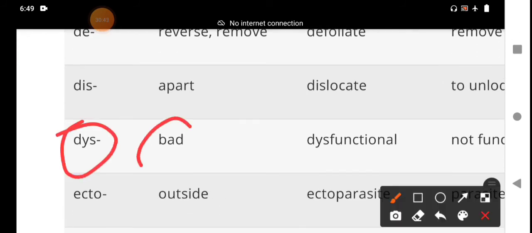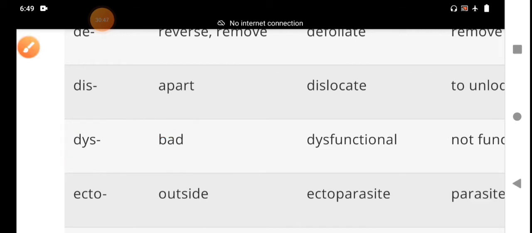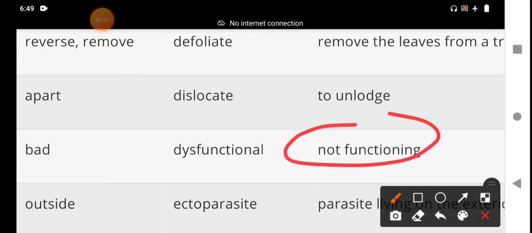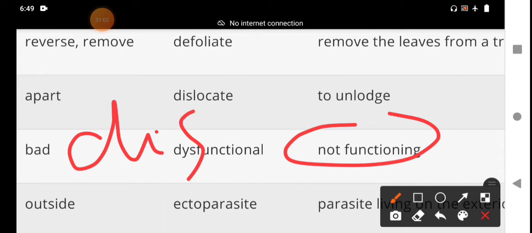Dys means bad, as in dysfunctional. Dysfunctional means not functioning properly. You should remember the spelling also. Dys means bad, away from.